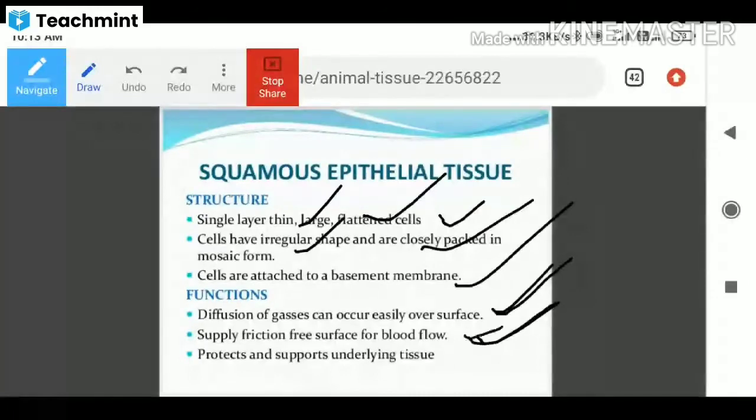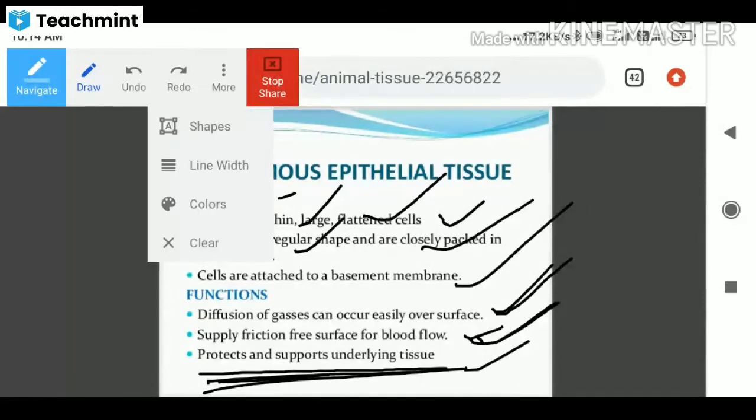And also, as I told you, it is located on the upper surface of the body cavity. So that's why it protects and supports the underlying tissues. That is the main function of squamous epithelial tissue. I hope you understood that structure. It is thin, large, with flattened cells. The cells are arranged in irregular shape and closely packed in the mosaic form. Cells are attached to the basement membrane. The functions are diffusion of gases can occur easily over the surface, supplying a friction-free surface for blood flow, and protecting and supporting underlying tissues. So these are the functions.